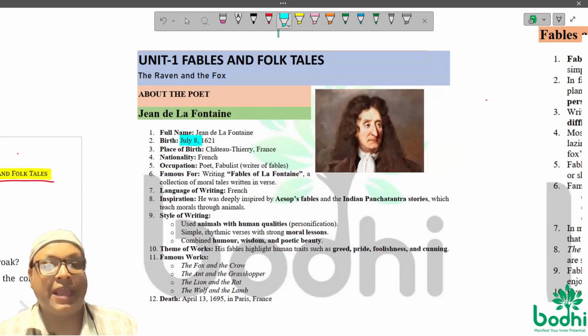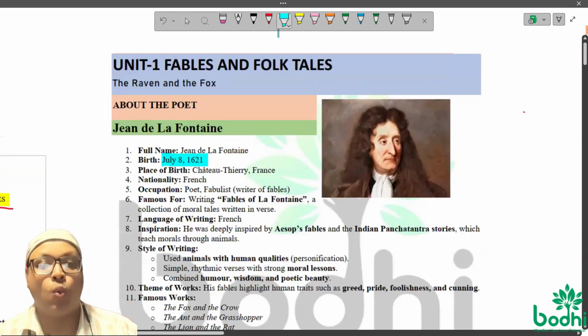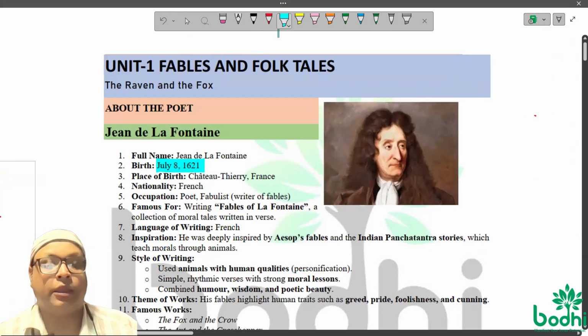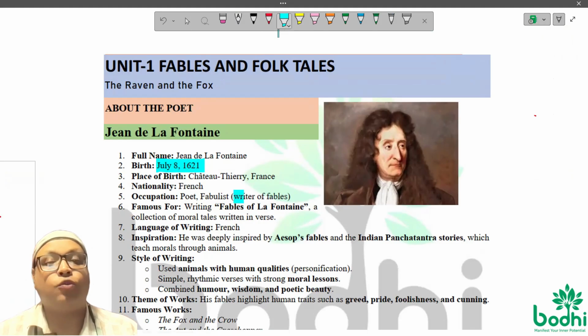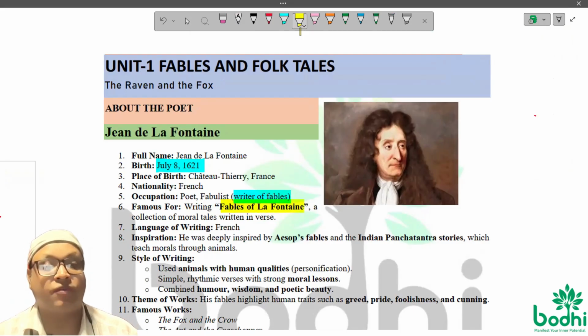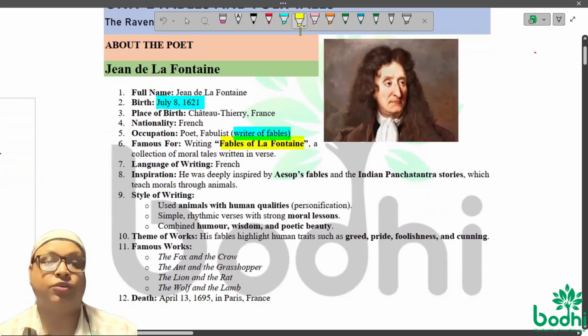Was born July 8, 1621. And he was from France. And he is famous for writing fables. And his writings are popularly known as Fables of La Fontaine. Fables of La Fontaine is what he is famous for his writing.